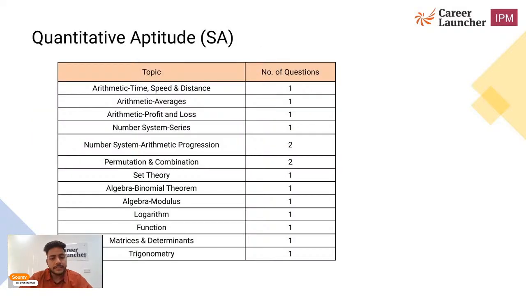If we look at the number of questions asked from each topic, it was evenly distributed. It was not that one chapter or one unit was given more weightage. In the topics asked, there was one question from time, speed and distance, one from averages, and likewise one each from profit and loss and number system. From AP and PNC there were 2 to 3 questions if we combine them, and then algebra and modulus, basically one question each. It was evenly distributed among different chapters or topics.